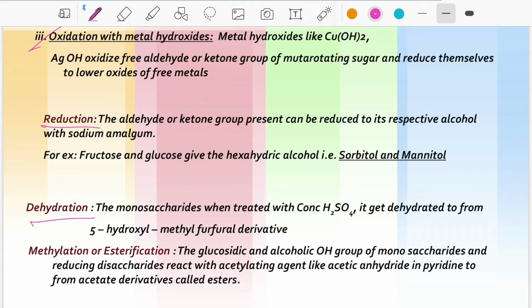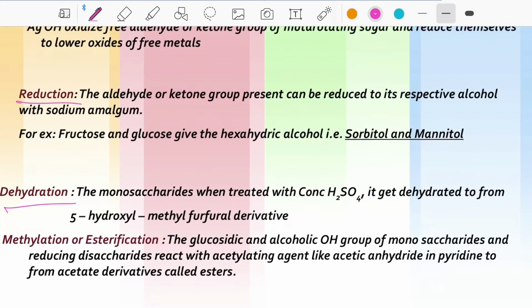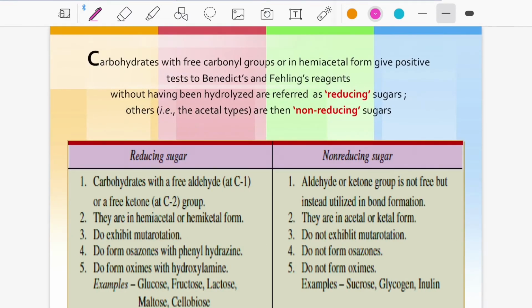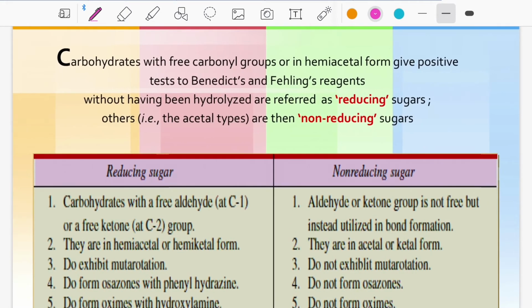The monosaccharides, when treated with concentrated H2SO4, get dehydrated to form a 5-hydroxymethyl furfural derivative. Generally, concentrated H2SO4 or alcohol causes dehydration of the sugar. Methylation or esterification also give some components. Let's discuss something new.